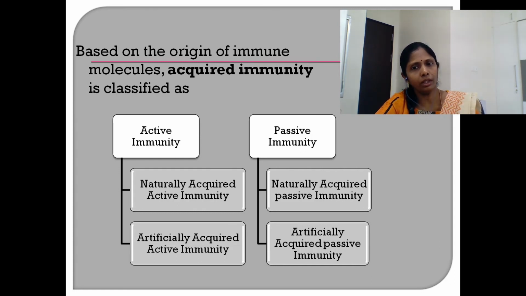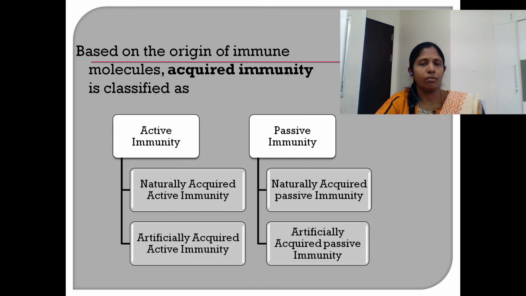Coming to passive immunity, naturally acquired passive immunity is exemplified by feeding of breast milk to newly born infants. Once an individual is born, it takes some time for the immune system to reach a state of capability to produce antibodies. Till then, the baby is protected only by the antibodies that are produced in the mother but reach the baby through the breast milk. That is why it is very important for babies to be fed by the mothers, both for nutrition as well as protection from infectious agents.